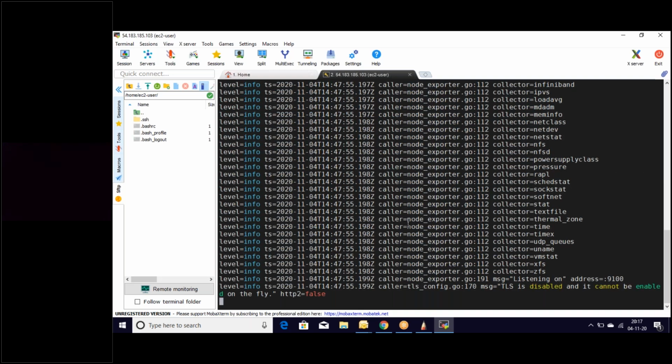Yeah, successfully it has started. If we see here, the node exporter is running on port 9100. So successfully we have configured the node exporter. The next thing, as per our discussion, we need to install the Prometheus server. So let's go ahead and install it on another server.